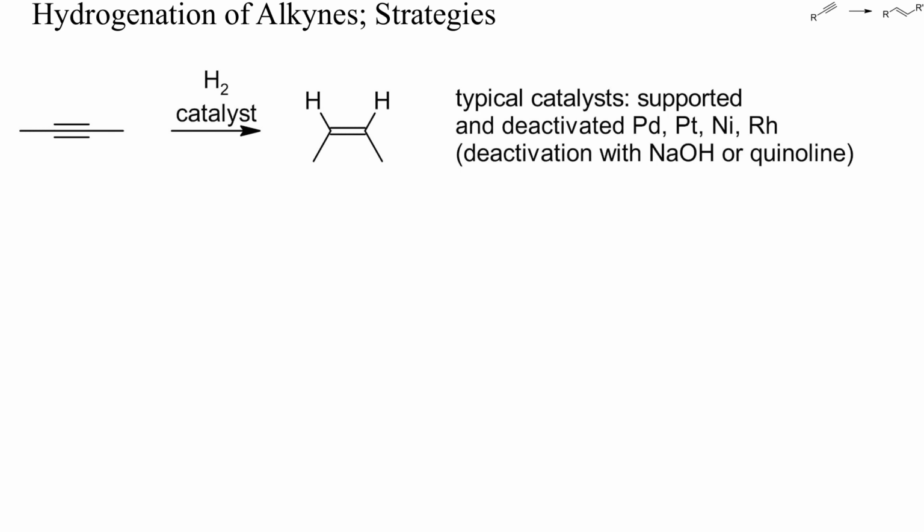Common catalysts are supported and deactivated palladium, platinum, nickel, or rhodium. Deactivation can be achieved with pyridines, quinoline, or with sodium hydroxide or other potential catalyst poisons. Partial hydrogenation of alkynes often yields cis-alkenes, but not always.